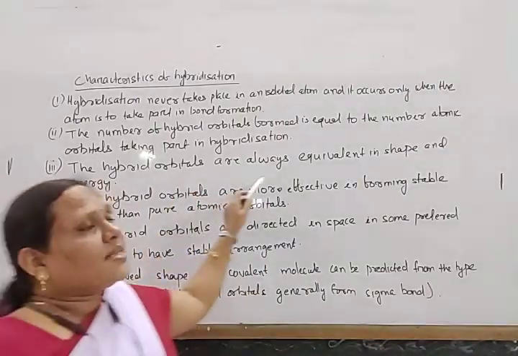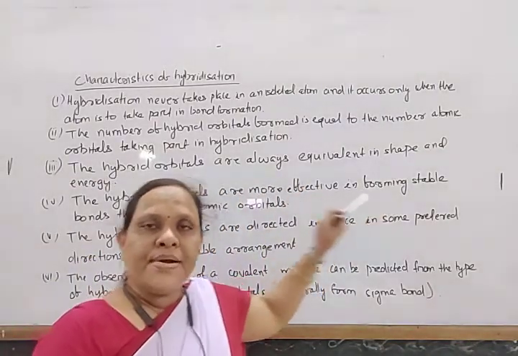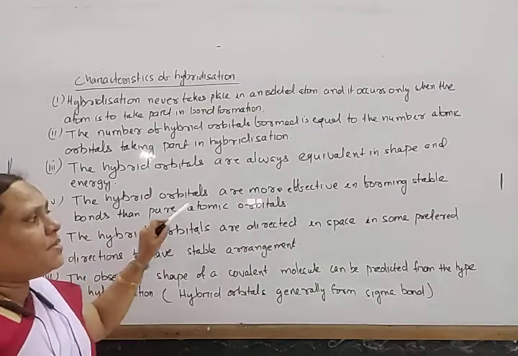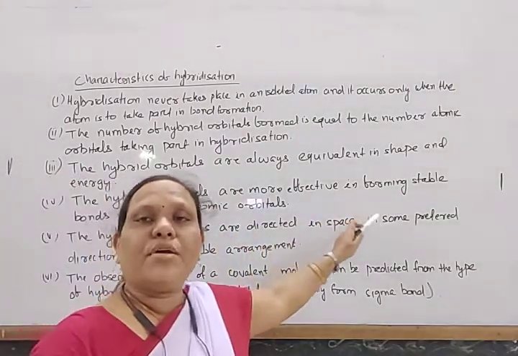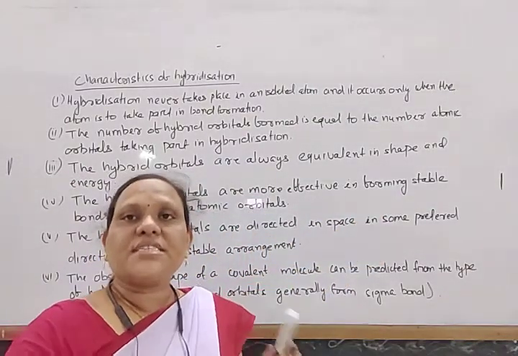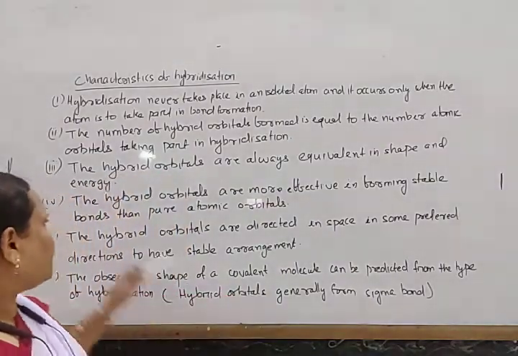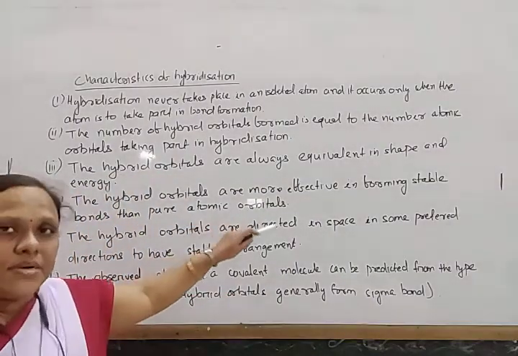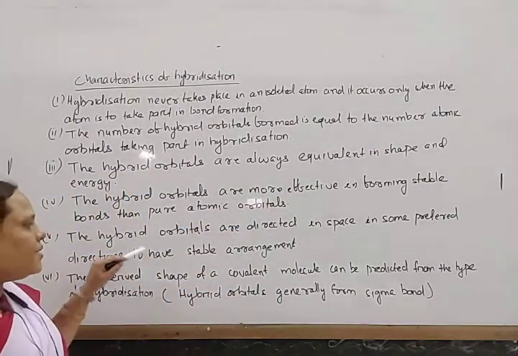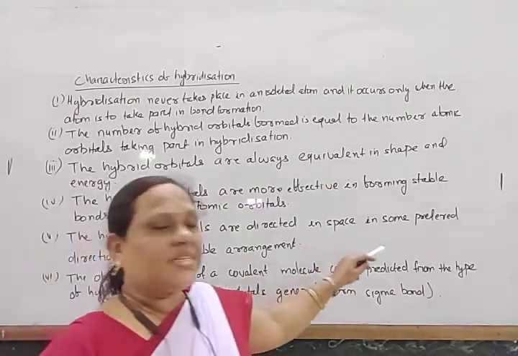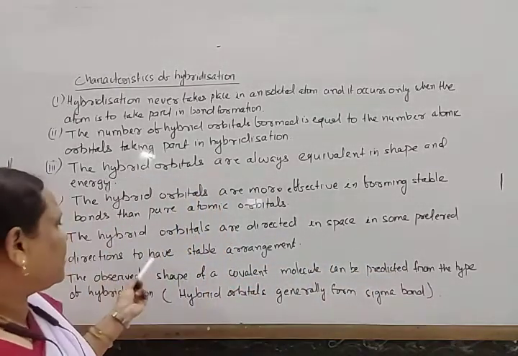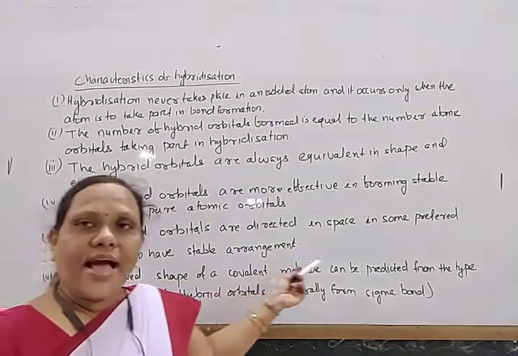Hybrid orbitals are always of equivalent shape and energy. The hybrid orbitals are more effective in forming stable bonds because the extent of overlapping is greater than that of pure atomic orbitals. And the hybrid orbitals are directed in space in some preferred directions to have a stable arrangement.